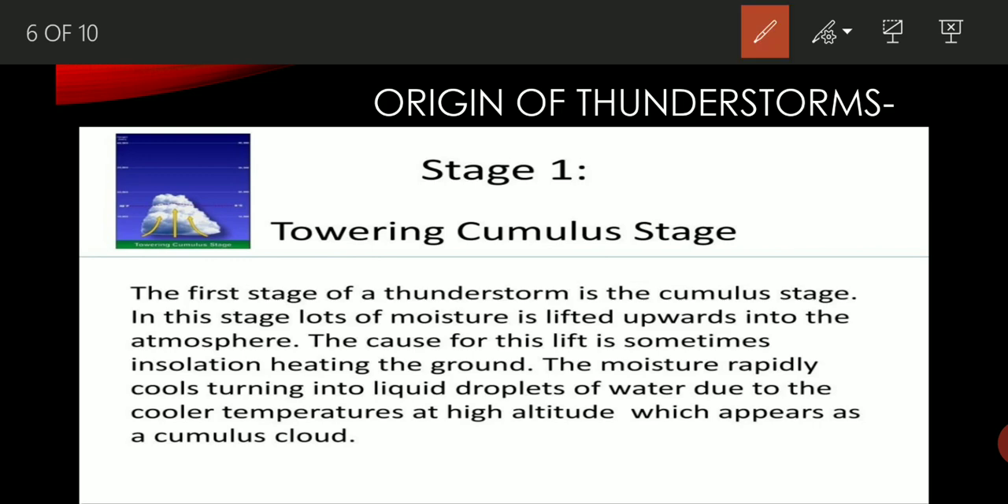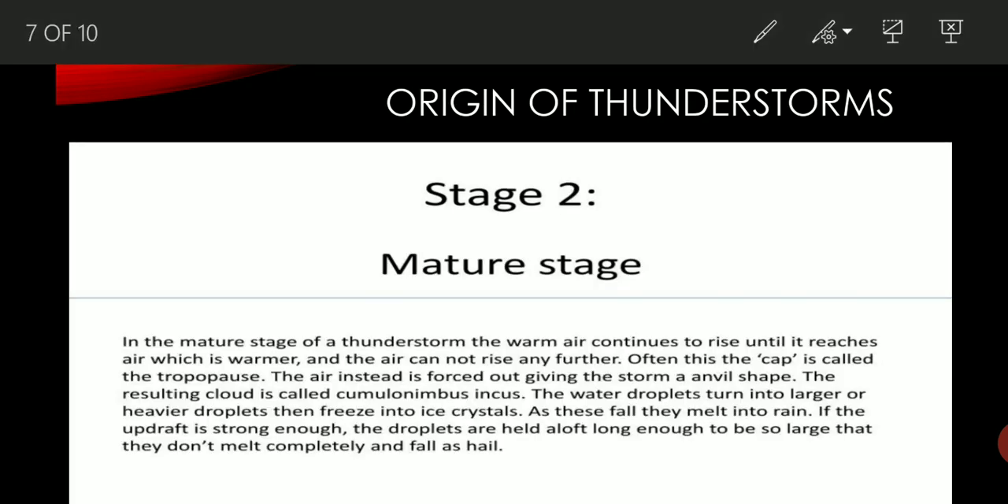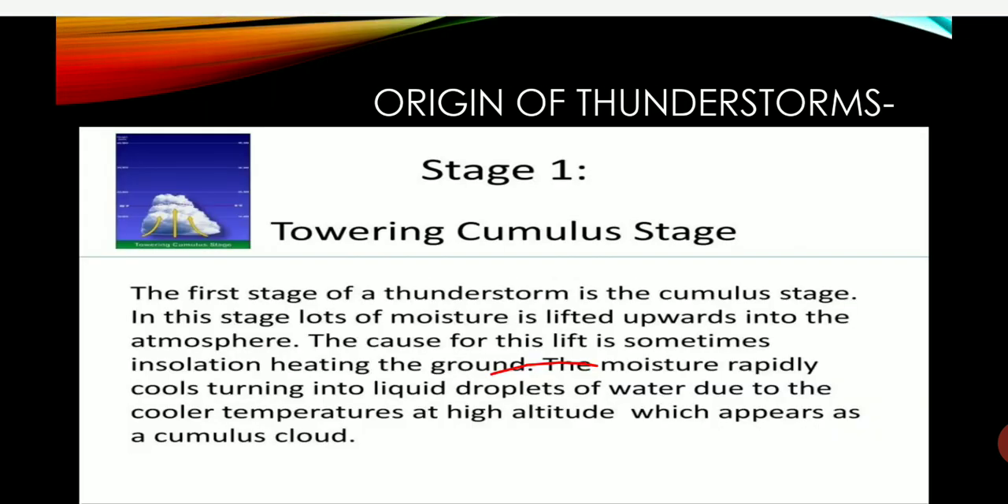Next is the origin of thunderstorm. How can thunderstorms be generated? Students, the origin of thunderstorm we can explain in two main stages. Stage 1 is known as the formation of cumulus cloud, and stage 2 is known as the mature stage. Okay, so we will study both the stages.